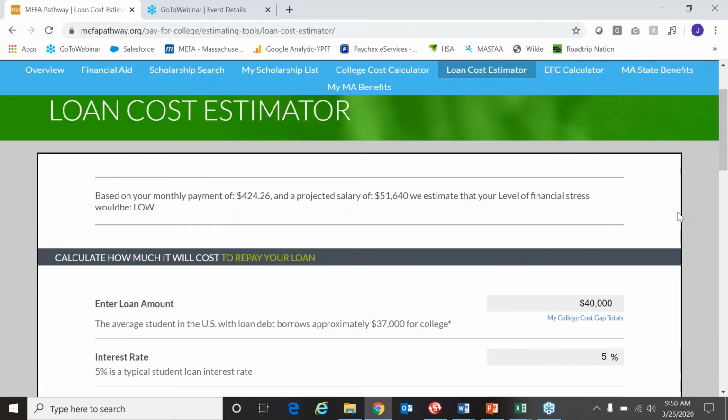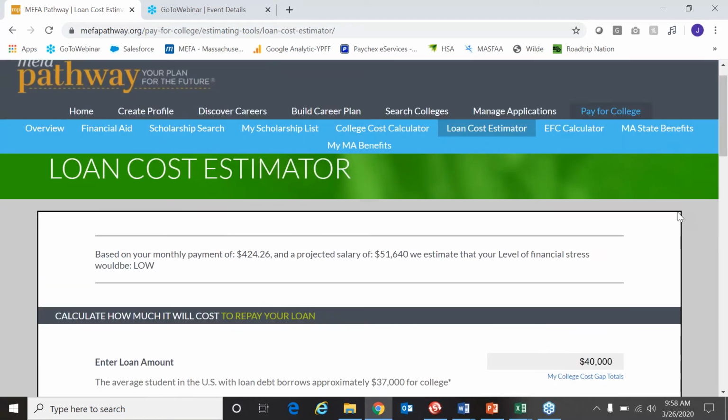All right, so that wraps up the loan cost estimator feature.